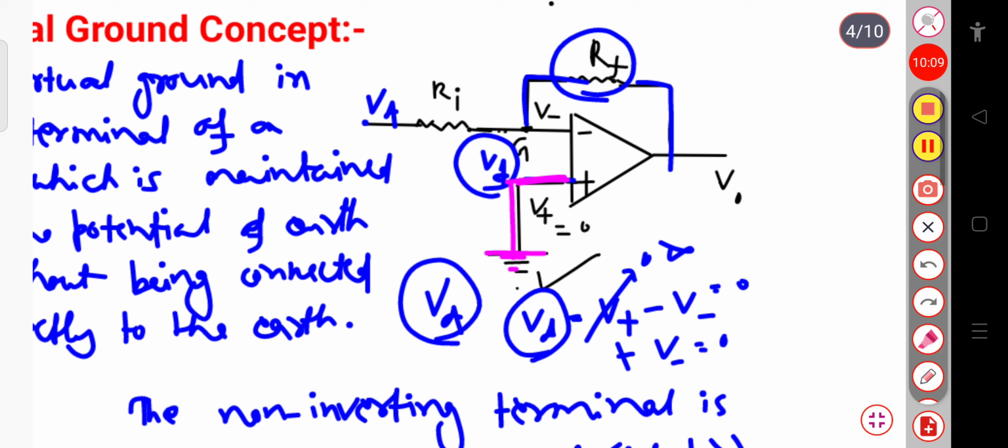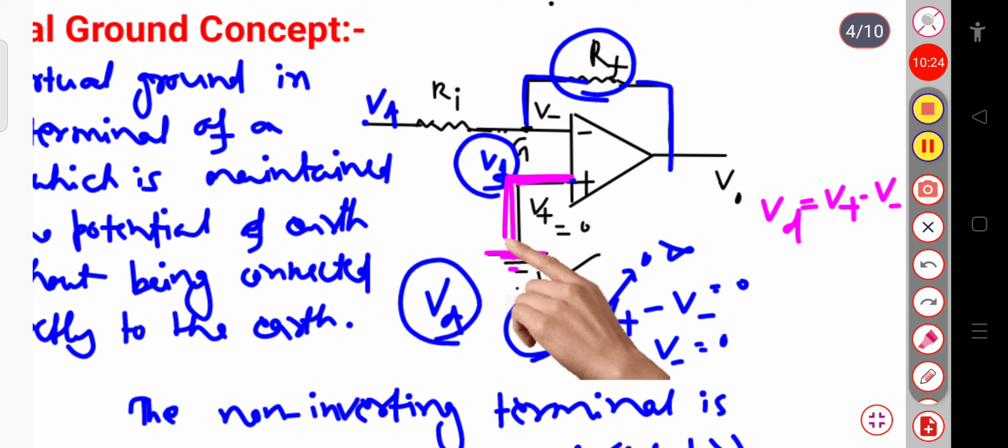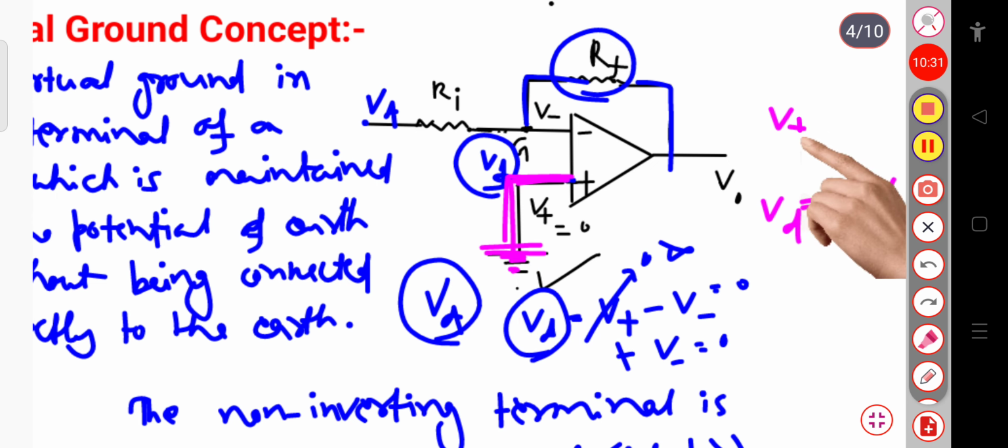Across the inverting terminal, or in between these two terminals, you will get a differential voltage, that is your Vd, equal to the difference between the two voltages, V plus minus V minus. Since it is connected to the ground, the voltage gain is infinite, or simply we can say V plus equals 0.